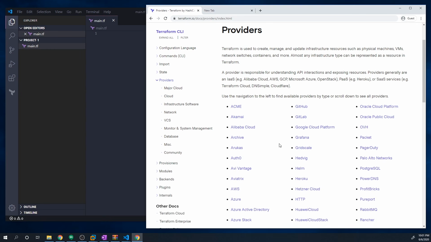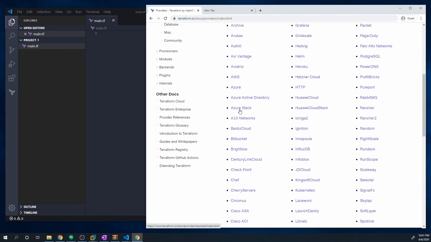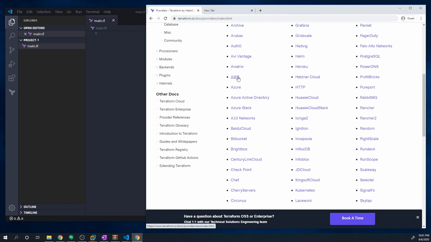So if we download, let's say, the AWS provider, that's going to make sure that Terraform downloads all of the necessary code to talk to the AWS API so that we can actually create resources within our AWS environment. But you can see that Terraform, even though it's really synonymous with cloud automation, has a ton of providers outside of the cloud space.